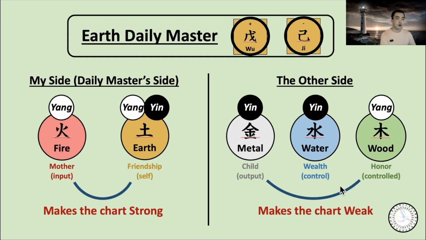For the earth, water is wealth spirit. So if the chart uses the water energy more, that means that period of time, if the water dayun comes or water year comes, that chart is oriented toward money making, wealth making, like that.